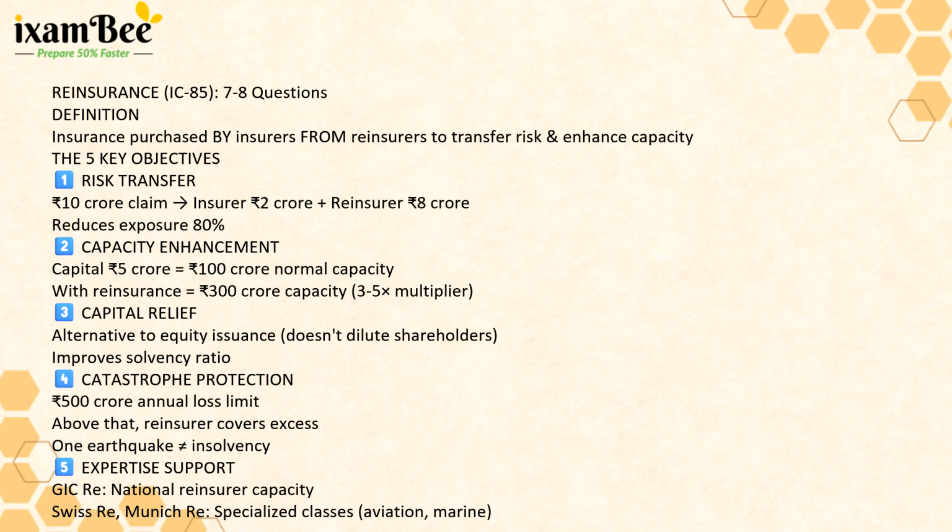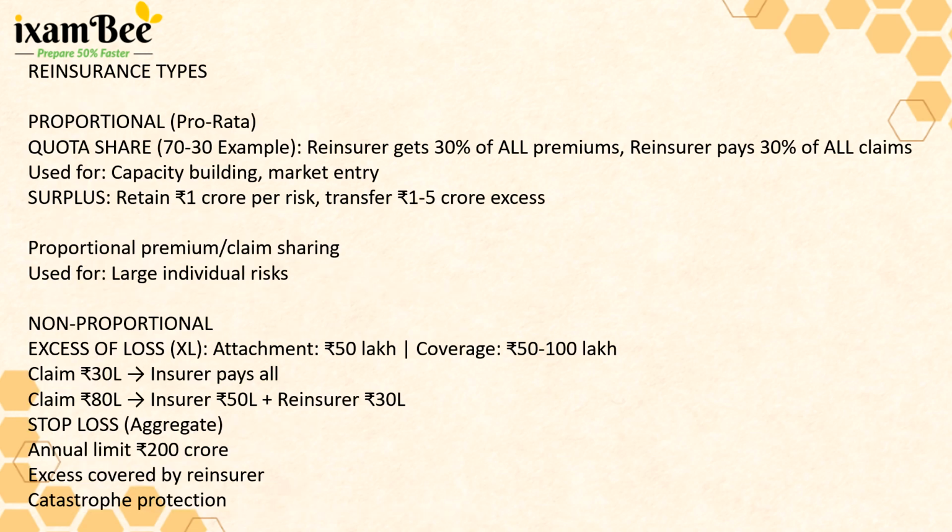The exam also covered the types of reinsurance, the proportional reinsurance like the quota share treaty, which means the reinsurer takes a fixed percentage of premiums and claims. A surplus arrangement means the insurer keeps a certain amount per risk and cedes any excess to the reinsurer. Non-proportional reinsurance includes excess of loss, etc. So these were the type of questions that were asked.